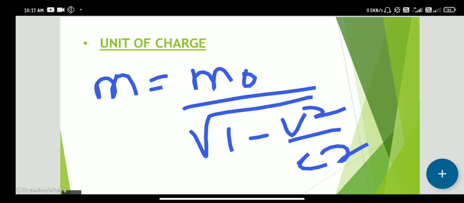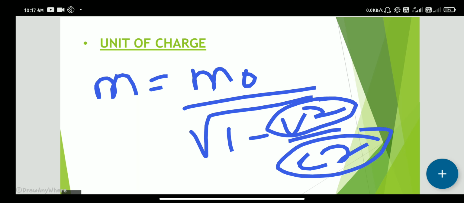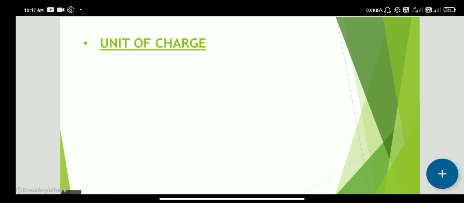When our body speed is equal to zero, then our mass is m equal to m naught. So charge is independent of speed, and mass is not independent of speed. Mass changes with speed.